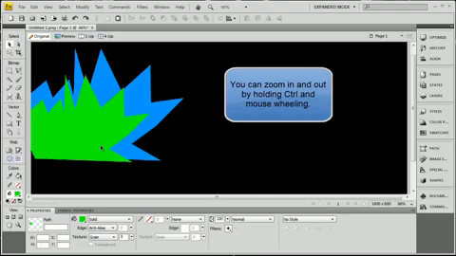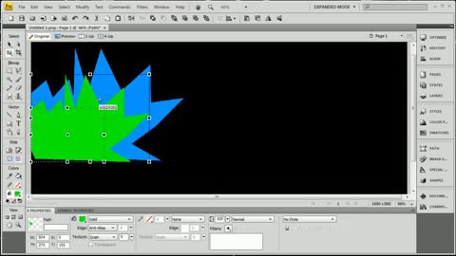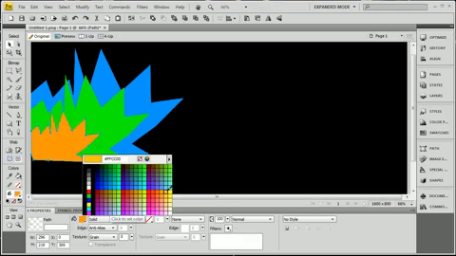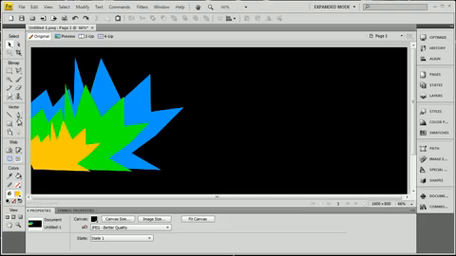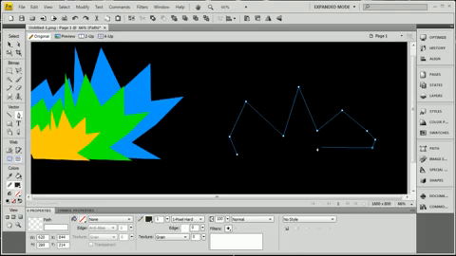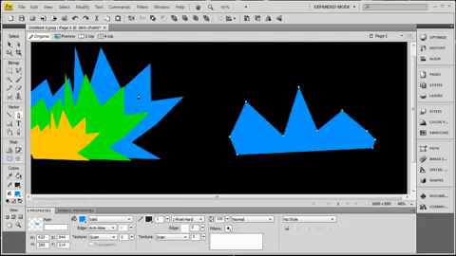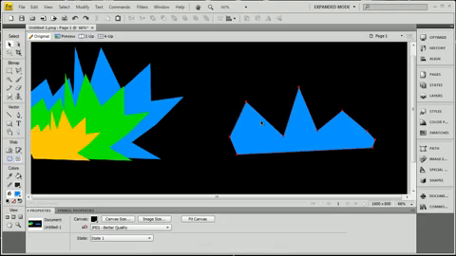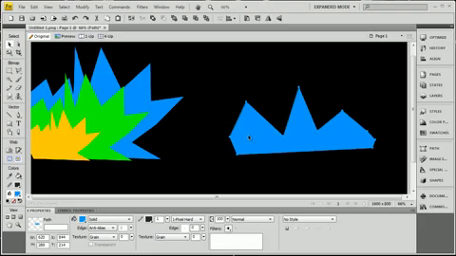Now I'm going to take that one, Control C, Control V, resize. And this one I'm going to make maybe orange or yellow. Maybe yellow. Okay, now I'm going to put some over here. And you can see I'm looking at mine at 66%. That's why I can see pretty much the whole thing in the window there. Let's give that a fill. I'm going to do the same thing and put smaller ones on top of it.